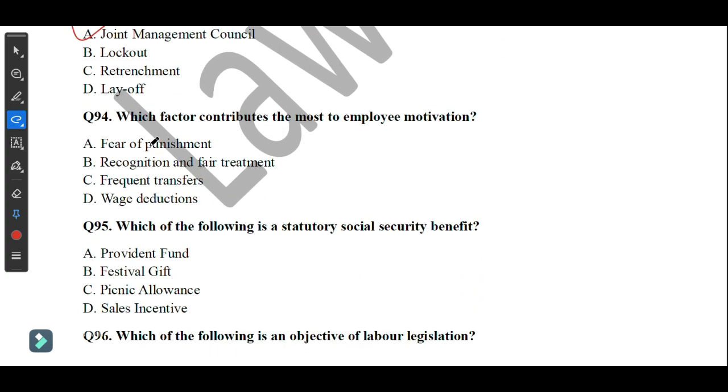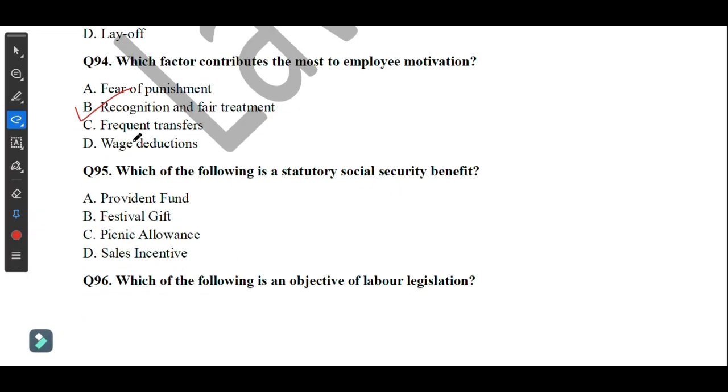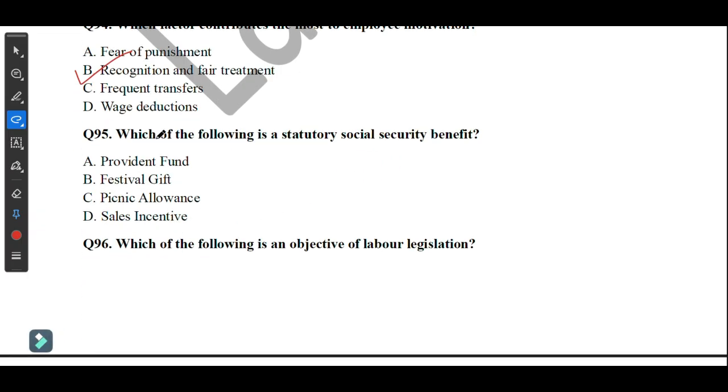Which factor contributes the most to employee motivation? So here the correct answer is recognition and fair treatment. Move on to the next question. Which of the following is a statutory social security benefit? So here the correct answer is provident fund. Move on to the next question.